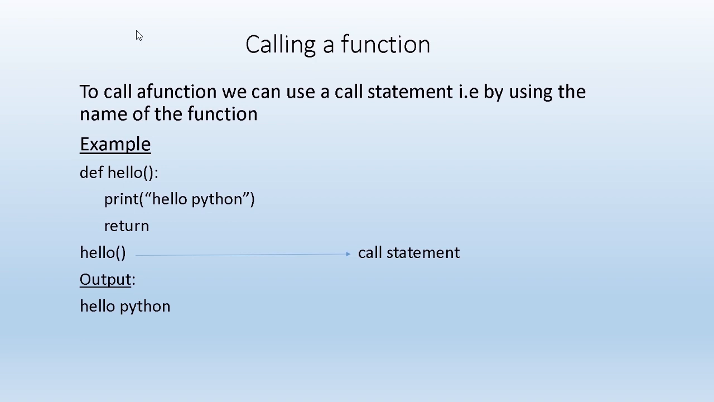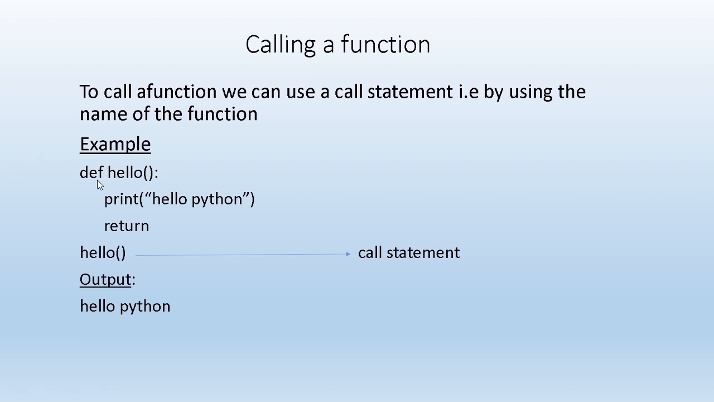Calling a function. We know how to define a function. Next, once we have defined it, we have to call the function. Then only it will do the particular task defined inside, and give us the result. So how to call the function? To call a function, we can use a call statement, that is, by using the name of the function. That's why it is called a named block. We discussed this in the definition: it's a named block, so we have given it a name. When I want to use it, I can use it by the name of the function.